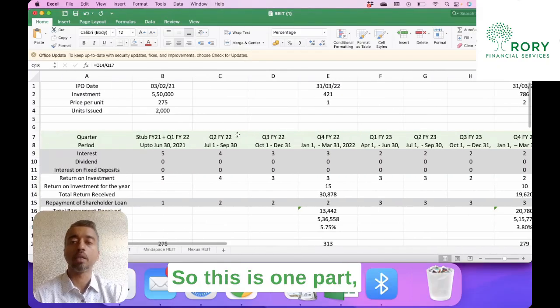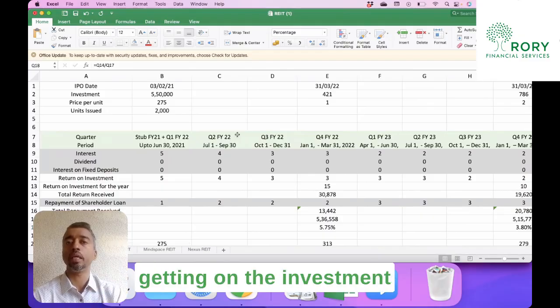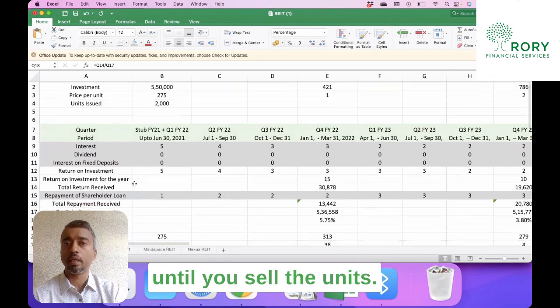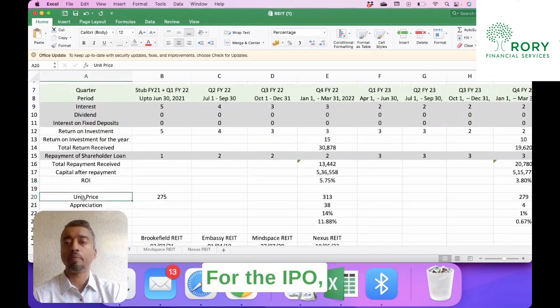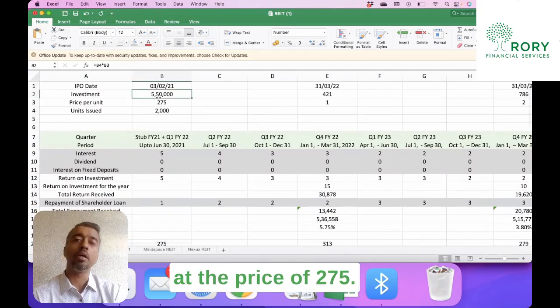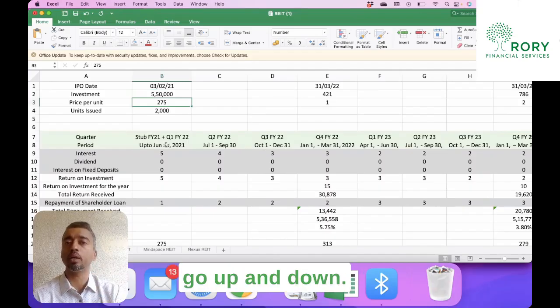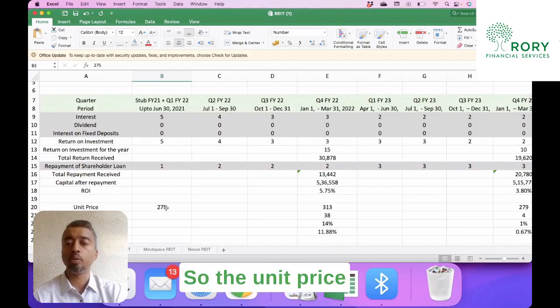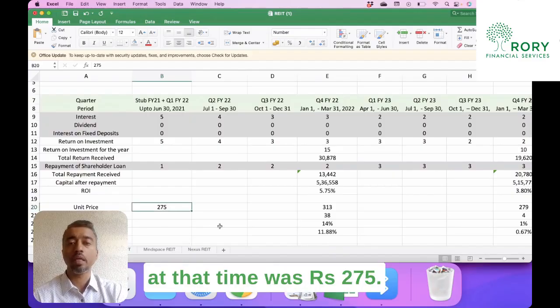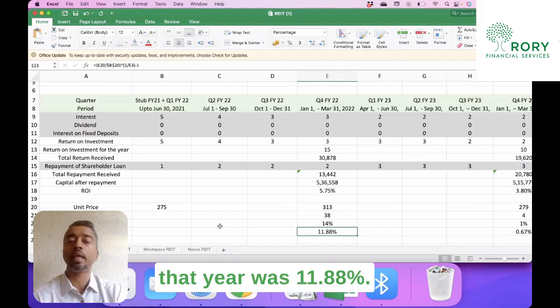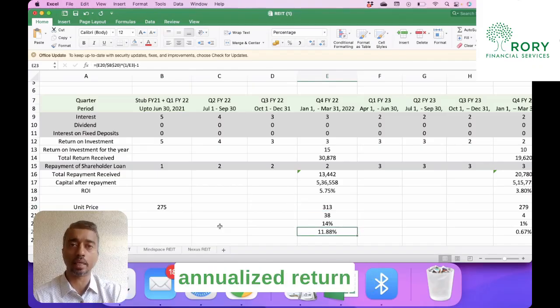So this is one part, the return that we are getting on the investment that we have made on a yearly basis. There's also another return which is notional until you sell the units. For the IPO, I had put in 5,50,000 rupees at the price of 275. Now this price can go up and down. The next year it went to 313 rupees. So my appreciation for that year was 11.88%. This is the annualized return that I've taken.